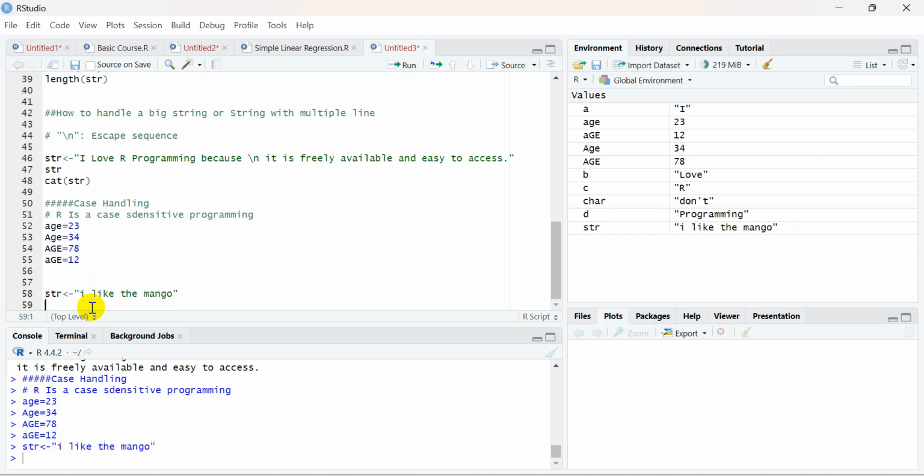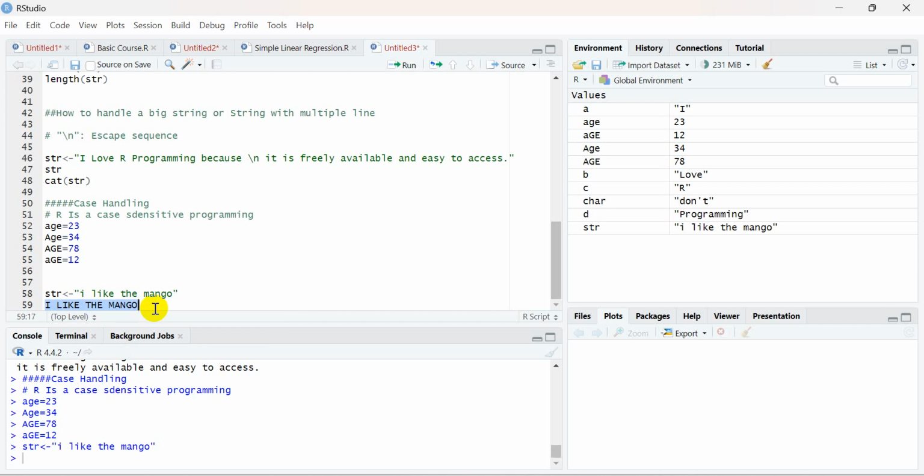Someone maybe fills in this type of values, but you want the values in uppercase letters, like I LIKE THE MANGO. It means that either you need to convert all those things into this format, or you need to delete it and write it again in this format. But writing and deleting is not an easy process.